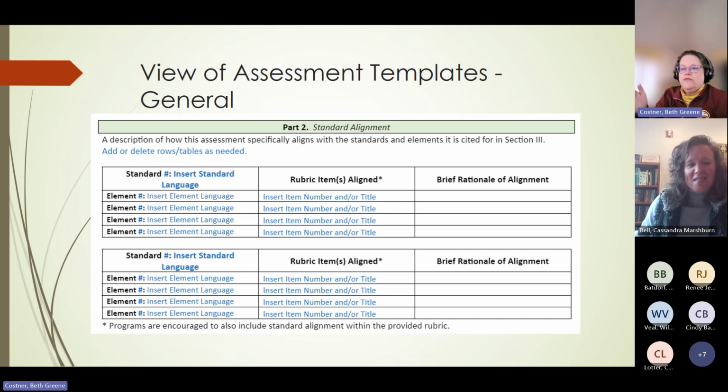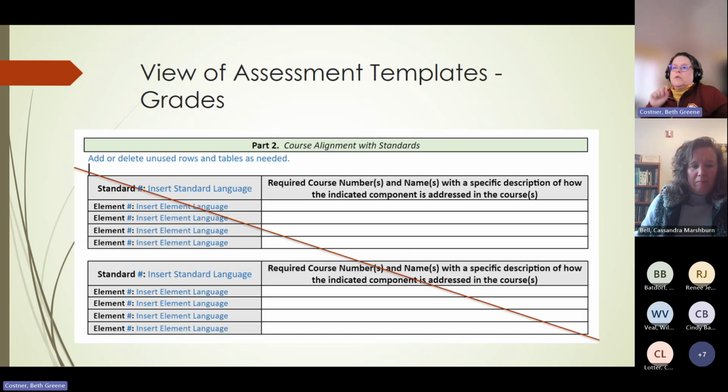And I will just say, if you're talking about standard 2 and it only aligns to 2 of the 3 components, you're only going to list the 2 components that align. You don't have to list everything. Remember that these templates are set up for all programs, all standards. So when you see the template for grades, there are going to be tables that look like this in your template. You're not going to use them in science. You are going to delete those in science.